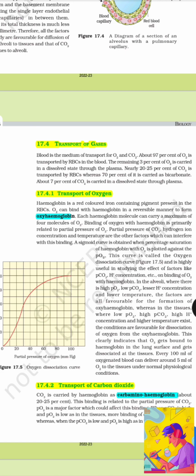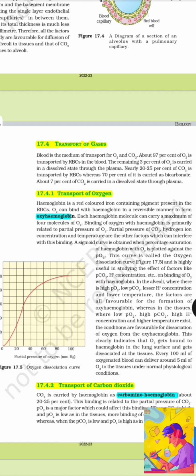A sigmoid curve is obtained when percentage saturation of hemoglobin with oxygen is plotted against the partial pressure of oxygen. This is the oxygen dissociation curve, and it is highly useful in studying the effect of factors like PCO2, H plus ion concentration, etc. on binding O2 with hemoglobin.